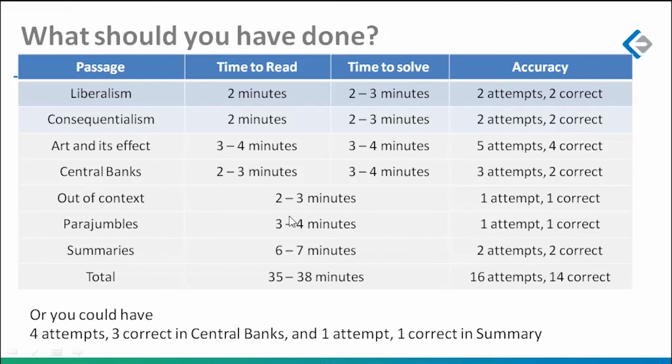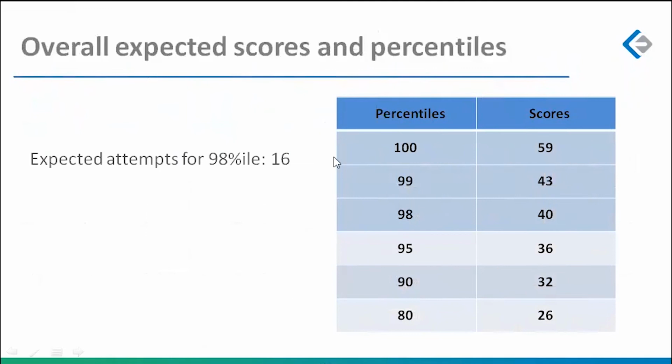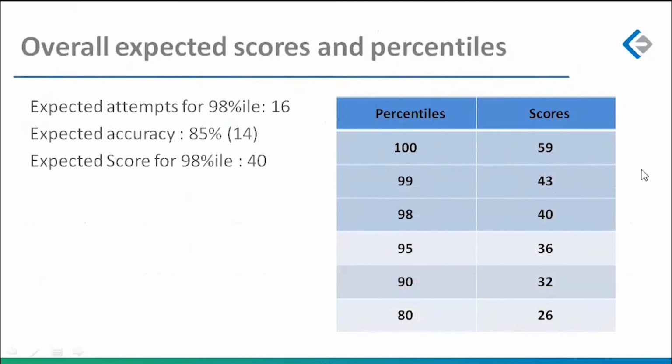Instead of attempting more in summaries, reduce the time here, give some more time to central banks. My initial target is 3 attempts and 2 correct. Instead, give maybe 2-3 minutes extra here and get me 4 attempts and 3 correct instead of 3 attempts and 2 correct. So that's how I added to the 16 attempts and 14 correct that I had cited on the previous page, because that would put you at a 98 percentile, a score of 40. 14 into 3, 42 minus 2, 40. 100 percentile would have been around 59.